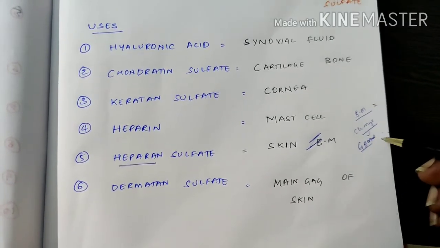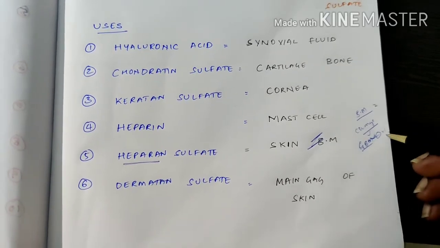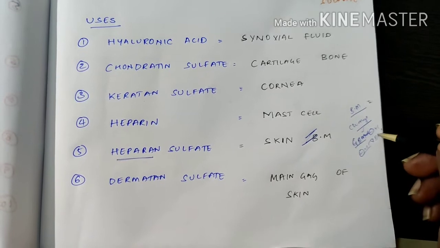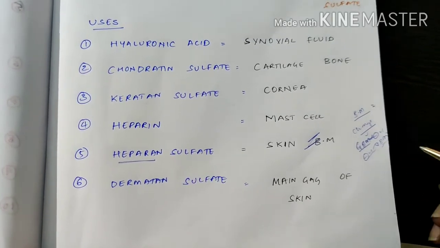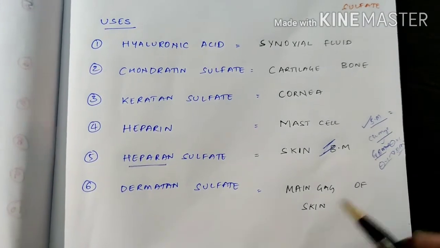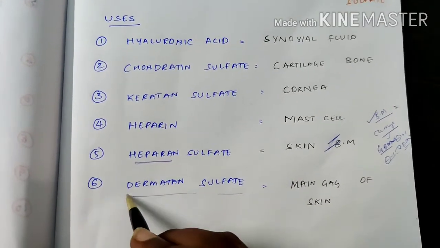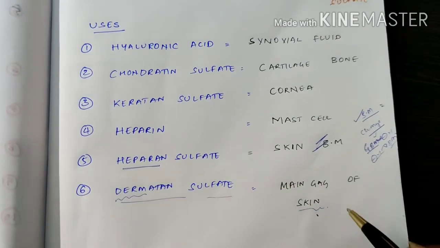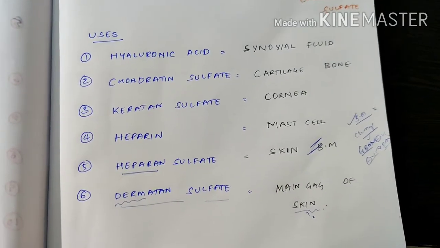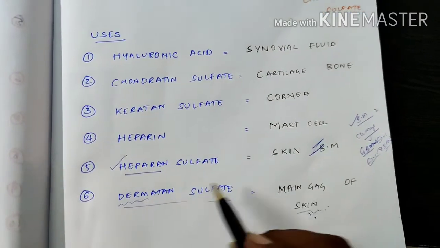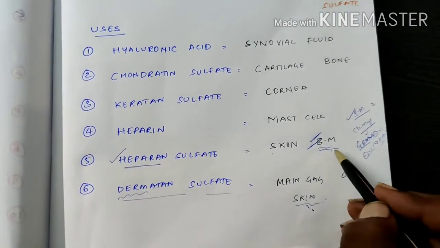This is the reason it gives the negative charge. This is the reason why negative ions won't pass through the basement membrane, whatever may be the size. You can correlate this topic in physiology. And dermatan sulfate: derma means skin, so the main glycosaminoglycan in skin is dermatan sulfate. Here you can forget heparan sulfate being in skin; basement membrane is more important.